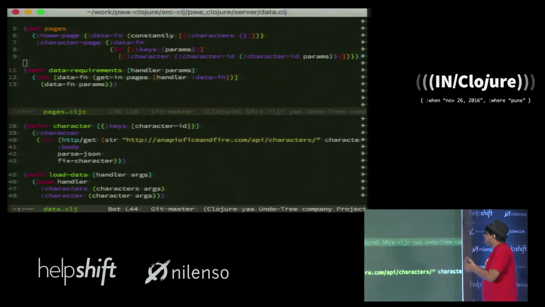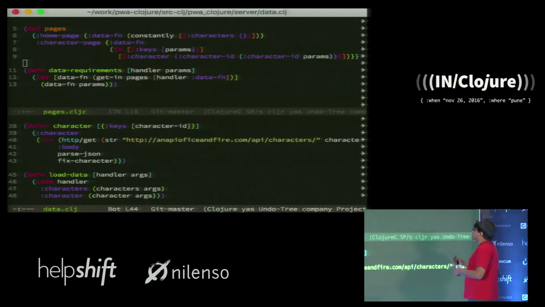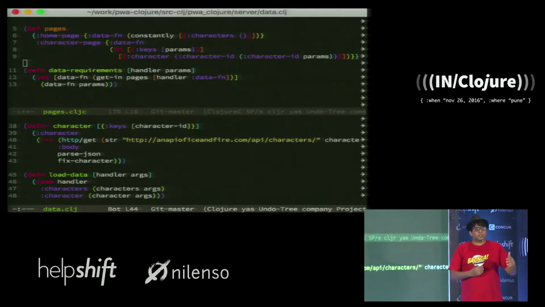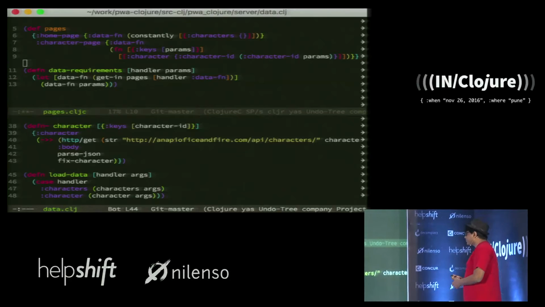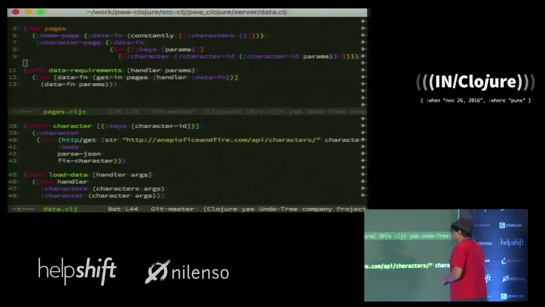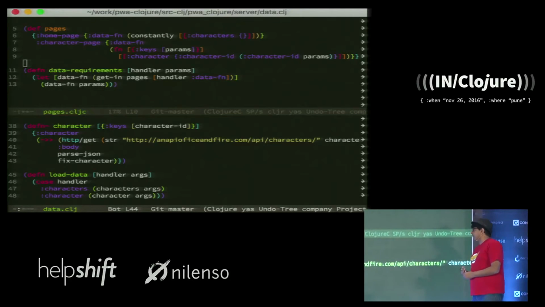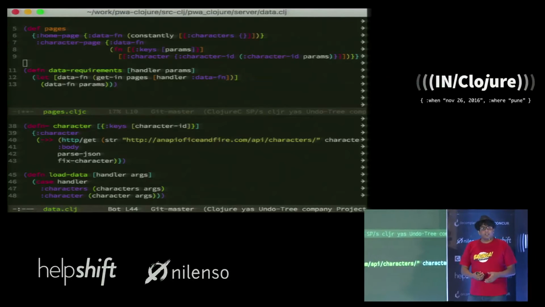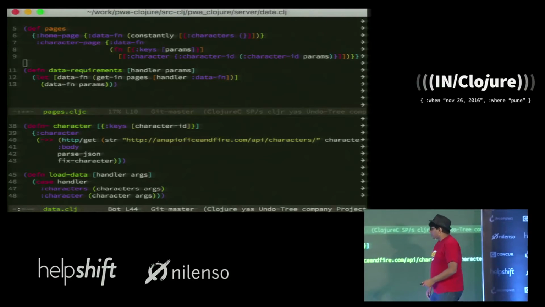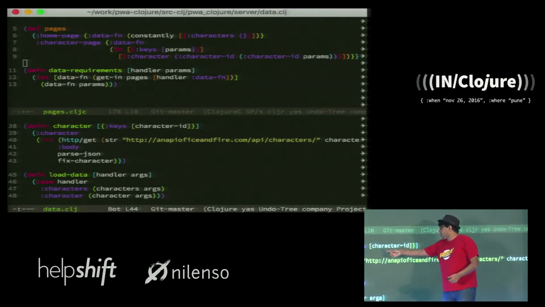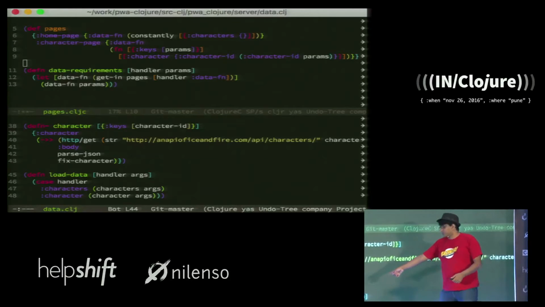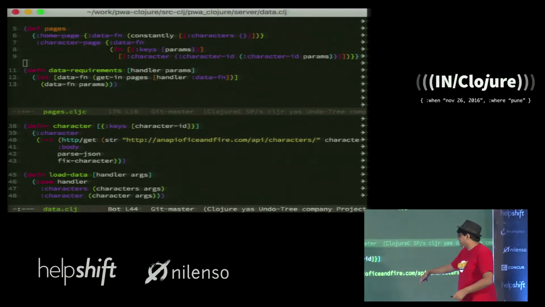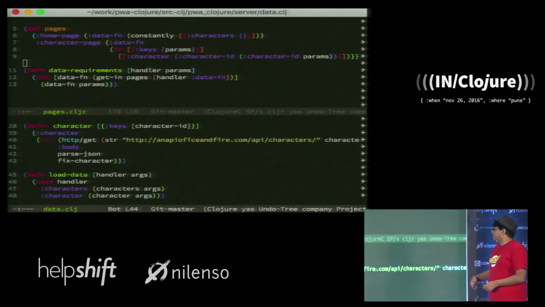And this becomes the data. This becomes my declarative way of specifying that for this progressive page, these are the array of data that you need to load, right? So coming to the server side, how does the server side handle all the various data? You can see over here I have the handler for loading a particular character. The load data function itself just looks at what data you need and dispatches to the correct data handler.